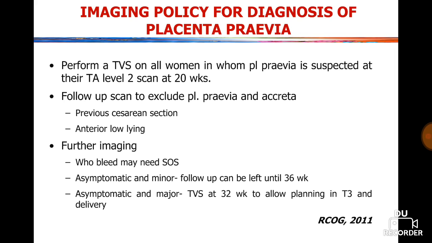In case of previous cesarean section, anterior low-lying placenta, and women who bleed, further imaging may be needed as and when required. In asymptomatic and minor placenta previa, follow-up can be left until 36 weeks. In asymptomatic and major placenta previa, TVS is done at 32 weeks to allow planning in the third trimester, and delivery.